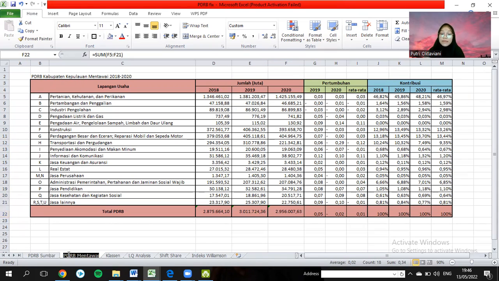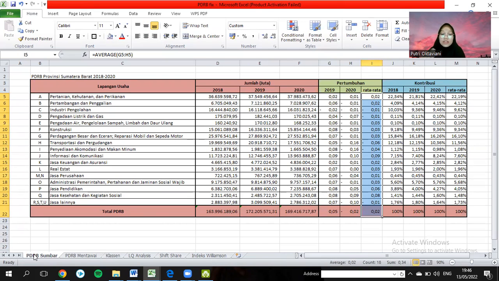I got this data from BPS, Badan Pusat Statistik in Indonesia. So this data we can use to search the typology.